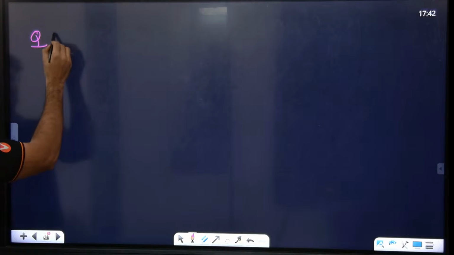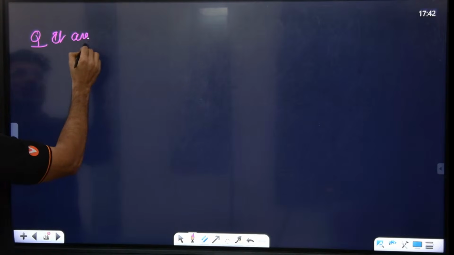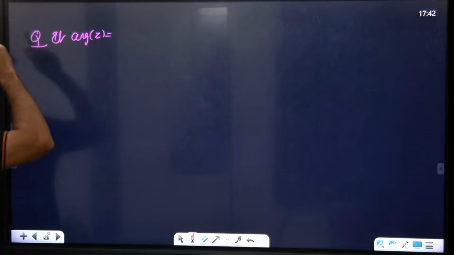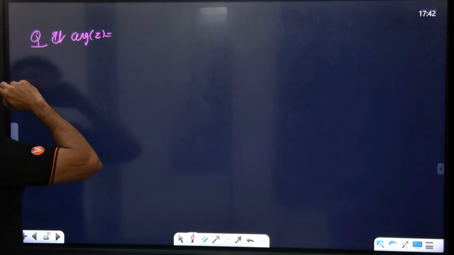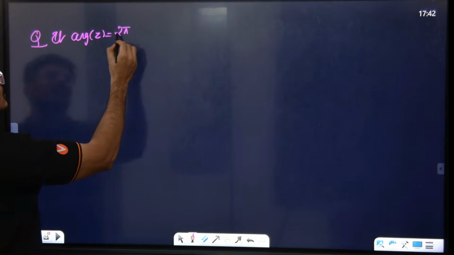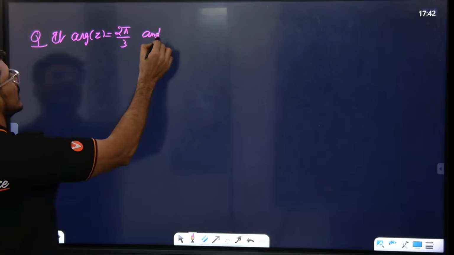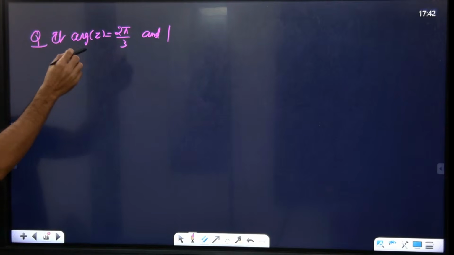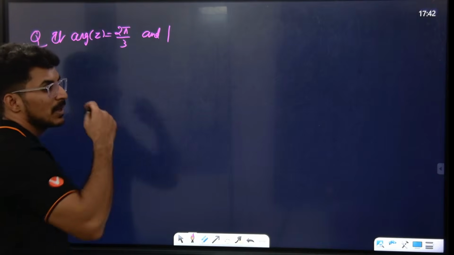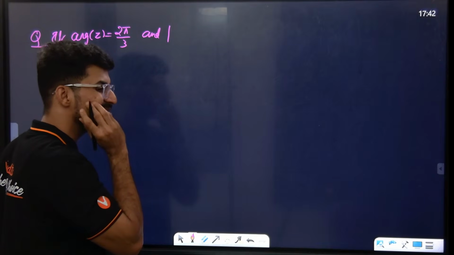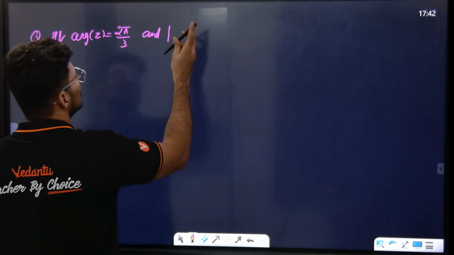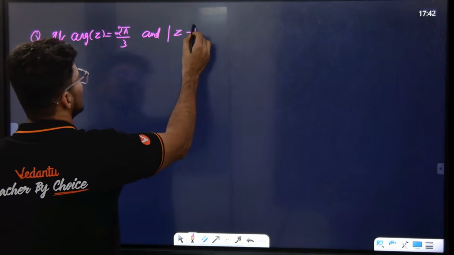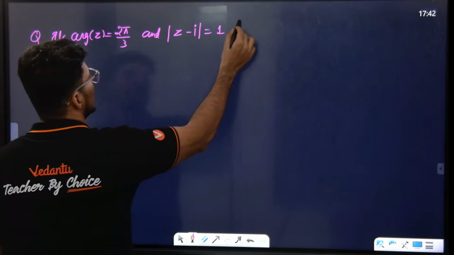If the argument of z is equal to 2 pi by 3, and the modulus of z minus i is equal to 1, then find the value of z.